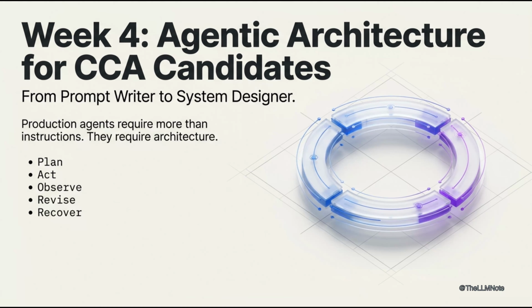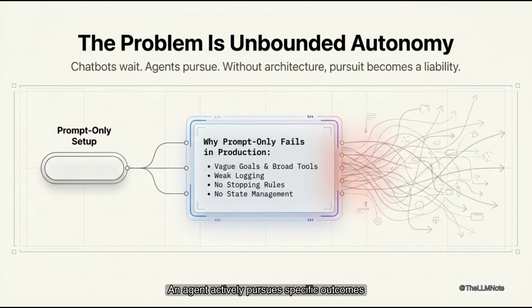A simple chatbot waits for instructions. An agent actively pursues specific outcomes. That sounds powerful at first glance until the system gives it vague goals and broad tools to use without limits. With weak logging and no stopping rule, prompt-only approaches fall short.